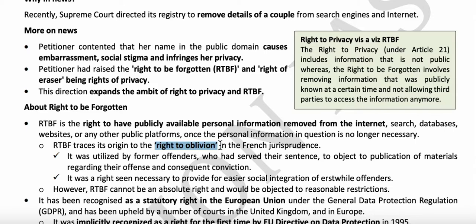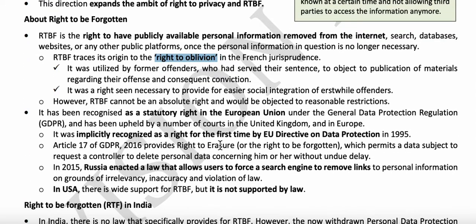So, this right was used by the offenders who have completed their punishment. They used this right to erase their personal details so that they can live peacefully in the society. However, this right is not an absolute right. Some of them have restrictions. Even in the European Union, this right to be forgotten was recognized as a statutory right. And Article 17 of the General Data Protection Regulation removes links.